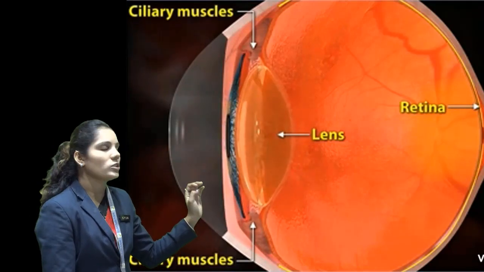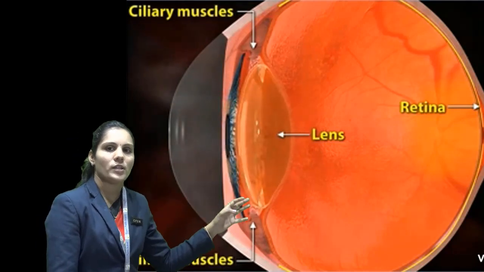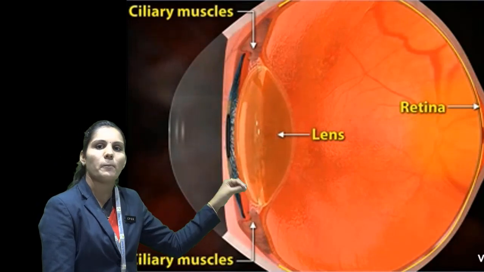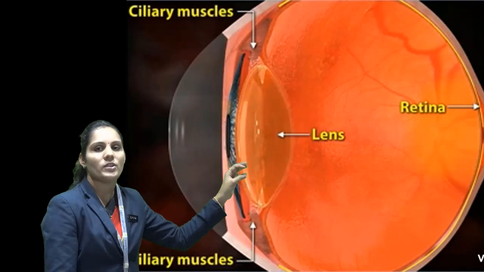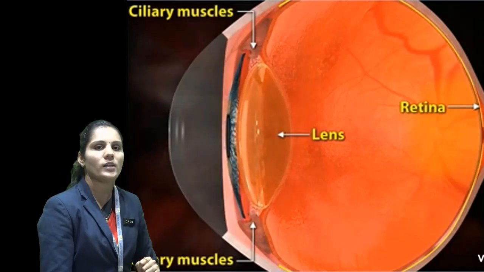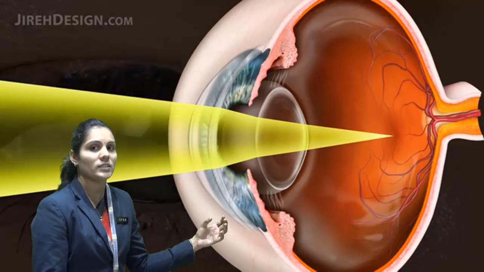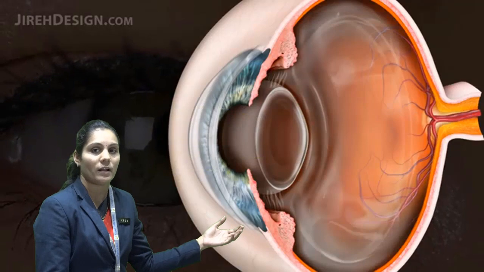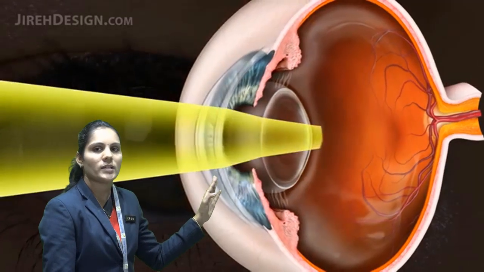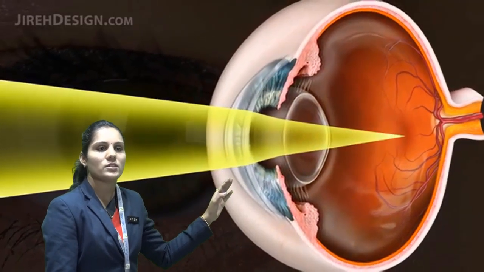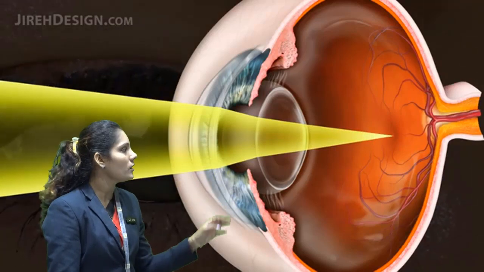Because of that, whatever light rays are coming from the cornea get concentrated at one point, and those concentrated rays fall on the retina, which is present at the back side of our eyes. The retina is just like the screen of a camera. It forms the images. The rays coming from the cornea get concentrated by the lens, and together the lens puts all the rays on the retina.